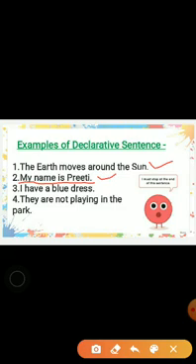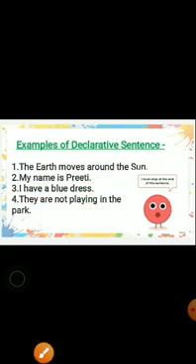I have a blue dress. This is also an example of an assertive or declarative sentence. They are not playing in the park. See, an assertive or declarative sentence can be positive or negative. Negative means where you will see this "not". They are not playing in the park, but it is a statement, and this is a declarative sentence.